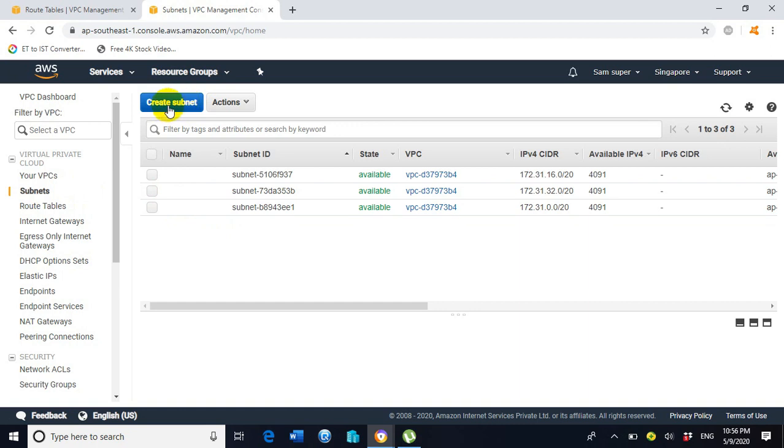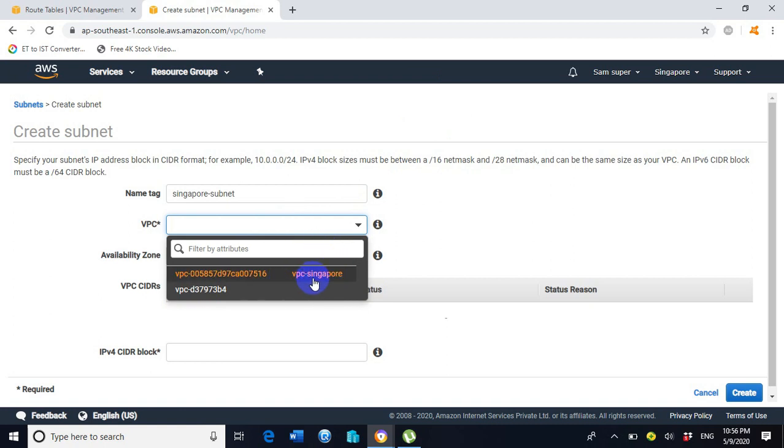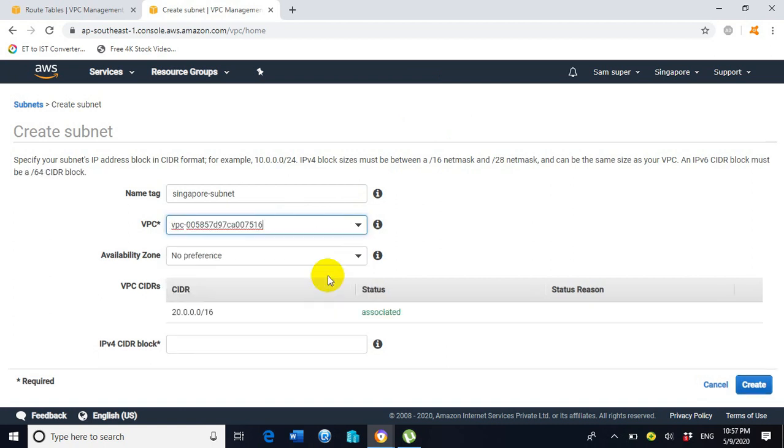Click on the option create subnet. Here assign the name of the subnet which you want. I will assign the name Singapore-subnet. For VPC, select the VPC-Singapore.